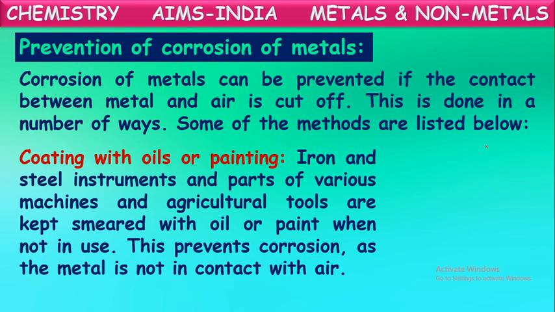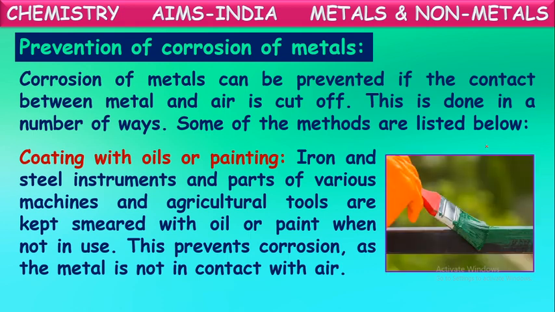So what happens when this oil or paint is applied on the iron article? This will act like a blanket and it controls the contact of air with the iron article so that corrosion is prevented. Some iron articles like grills and gates are also painted. This paint protects the iron article from corrosion because it will stop the contact of moist air with the iron article. Okay, painting is one of the techniques to control rusting or corrosion.